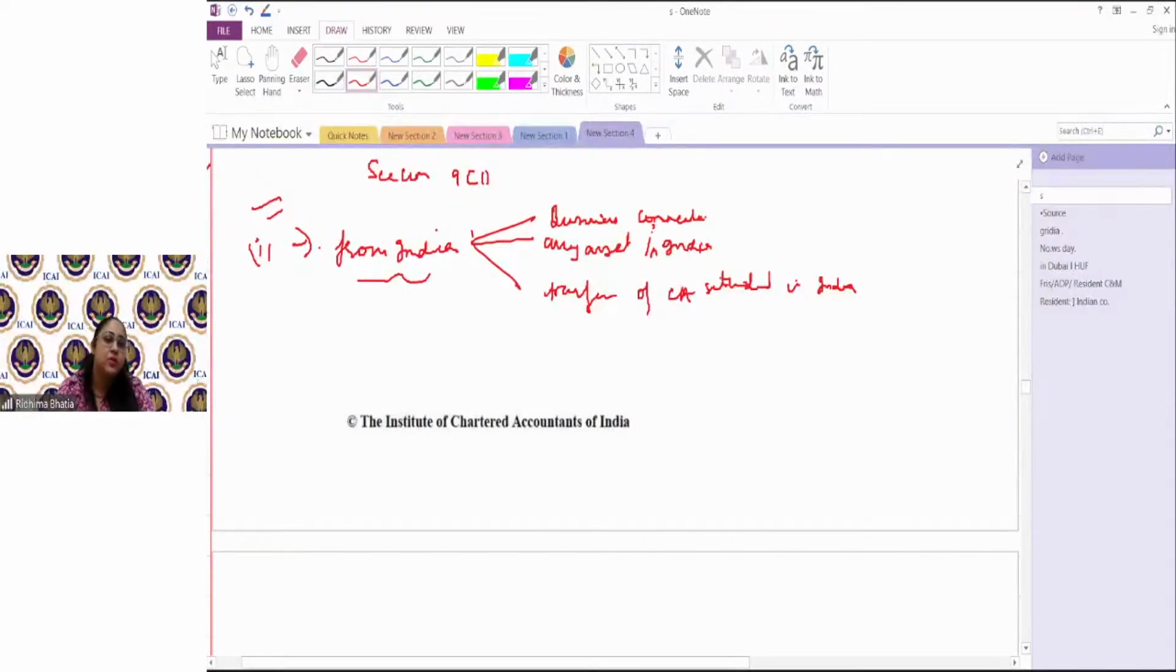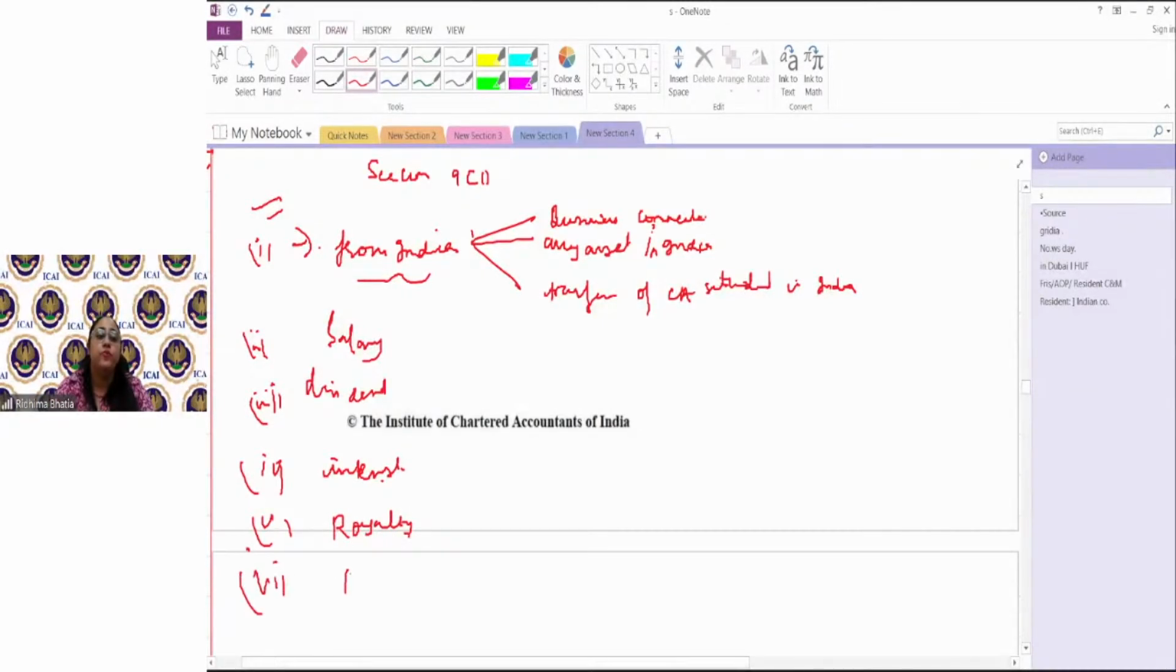Then Section 9 talks about when salary income would be deemed to accrue in India. Section 9 subsection 3 talks about when dividend would be deemed to accrue or arise in India. Section 9 subsection 1 clause 4 talks about when interest would be deemed to accrue or arise in India. The next clause talks about when royalty would be deemed to accrue or arise in India. The next talks about when fee for technical services would be deemed to accrue or arise in India. And the last one, introduced a couple of years back, talks about when a gift which is received outside India would be deemed to accrue or arise.